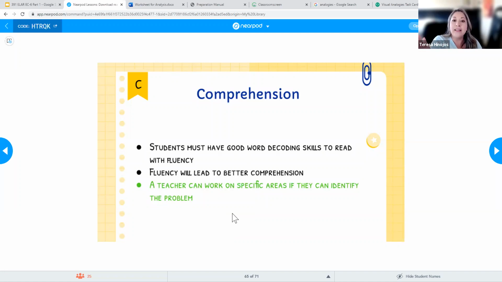But if a kid isn't comprehending, I'm not just going to go and be like, okay, read it again, read it faster, because if they're still having difficulty with word analysis or fluency, that's not going to help them, right?